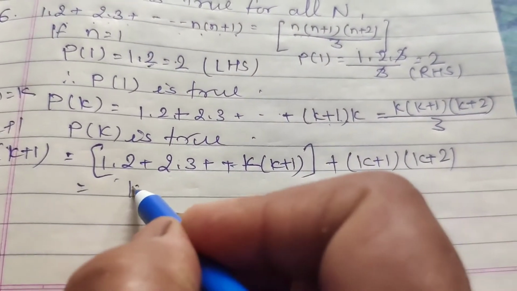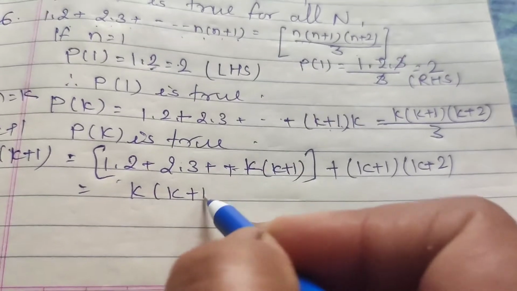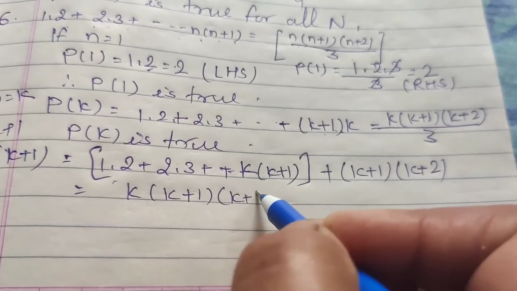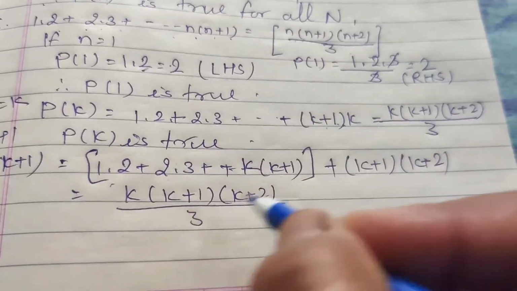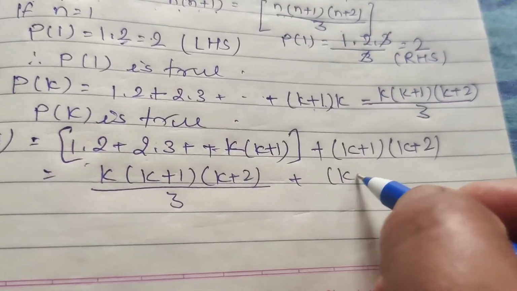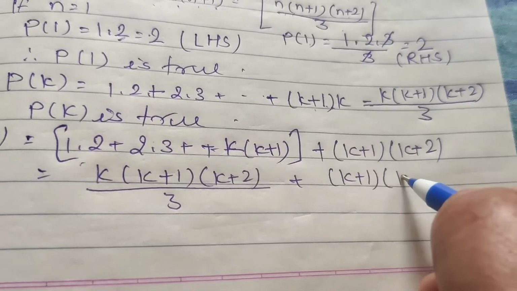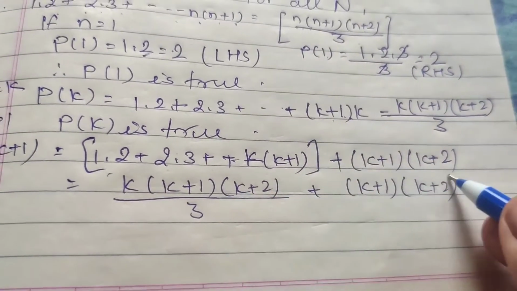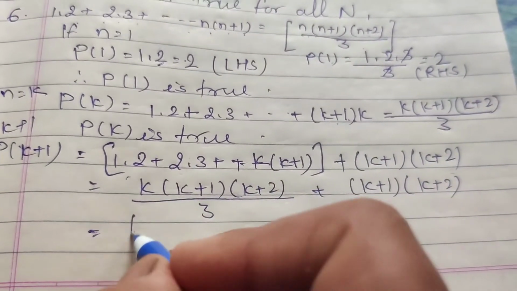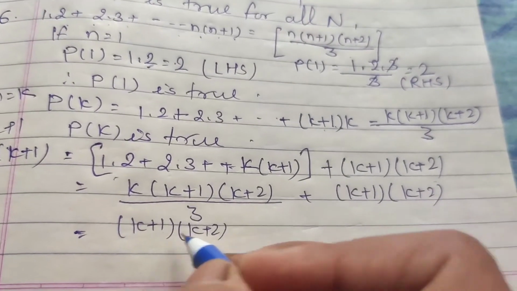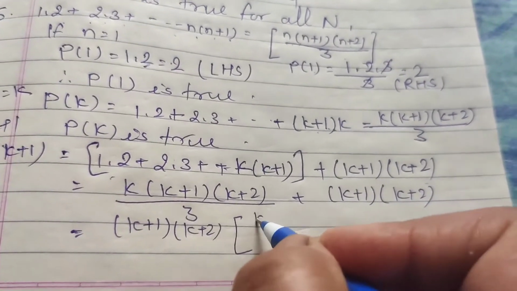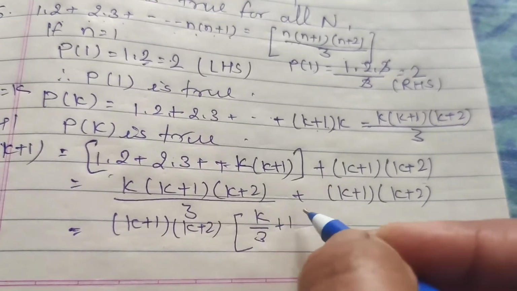Okay. Now take the sum of this series from here. The sum is k into (k plus 1) into (k plus 2) by 3 plus (k plus 1) into (k plus 2). Take common (k plus 1), (k plus 2). It is k by 3 plus 1.